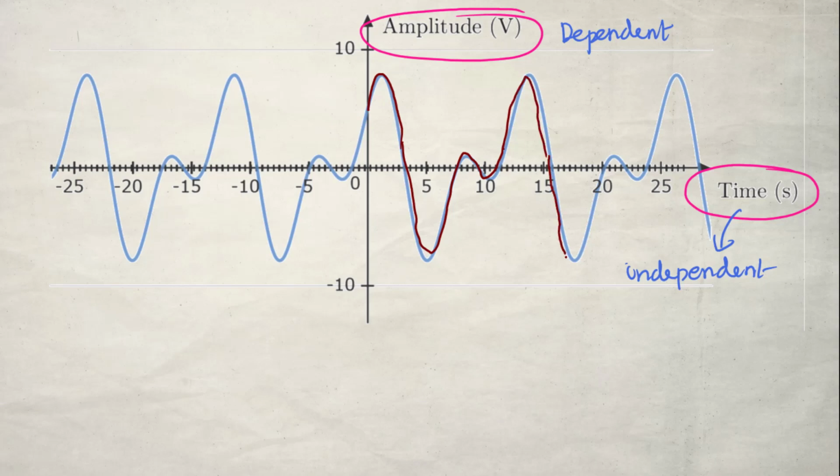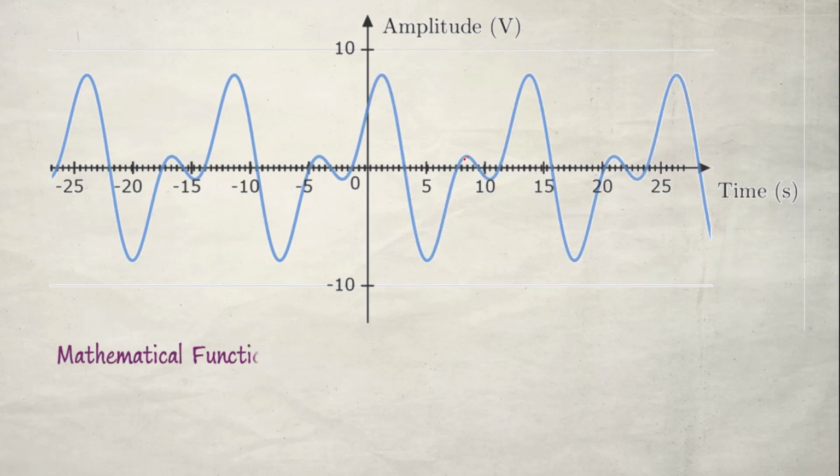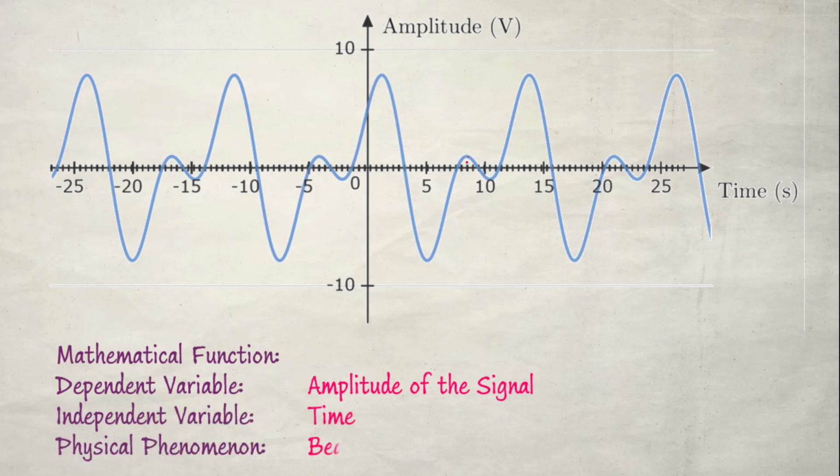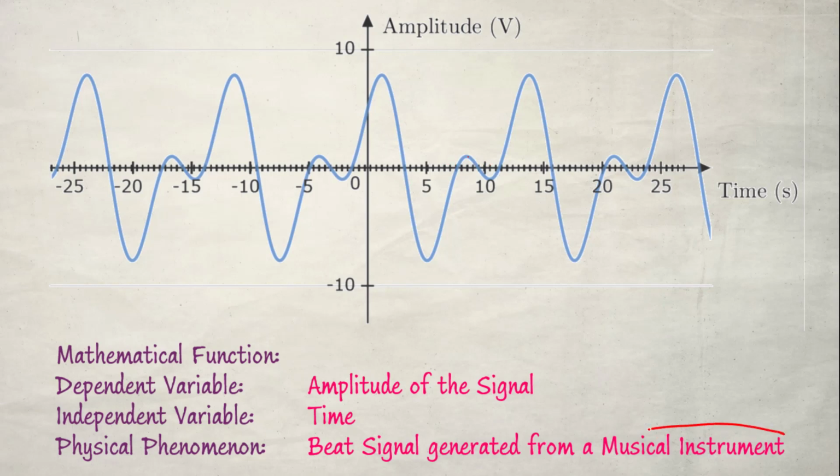So here amplitude is the dependent variable and time is the independent variable, and this amplitude is varying with respect to time. So that is the meaning of our definition, right? So here we have a mathematical function, a dependent variable, that is the amplitude of the signal, an independent variable, that is the time, and a physical phenomenon. So what is the physical phenomenon? Who generated this signal? Actually this signal is a beat signal generated from a musical instrument.